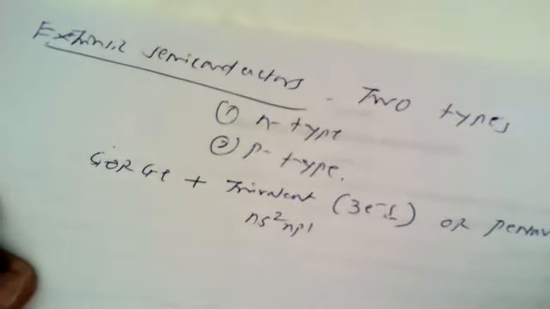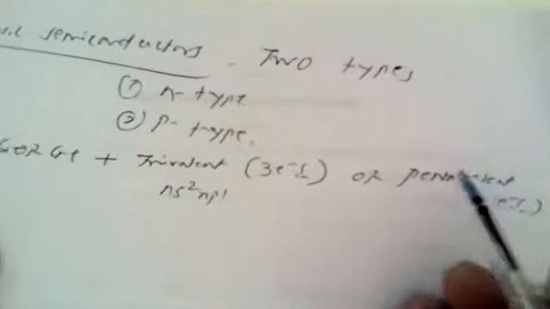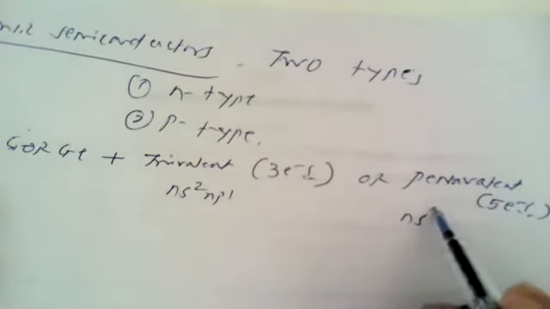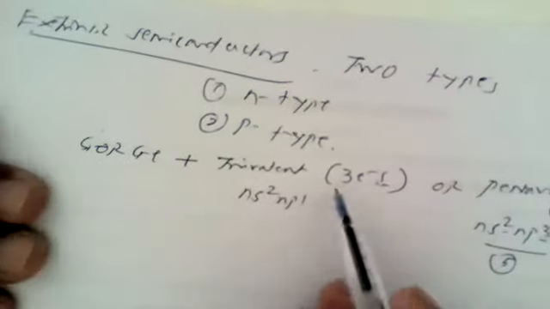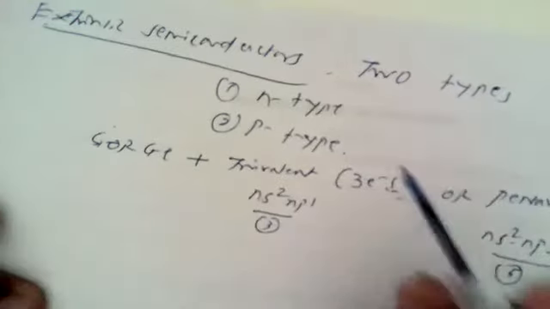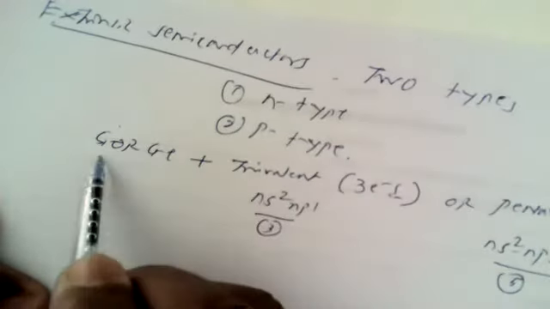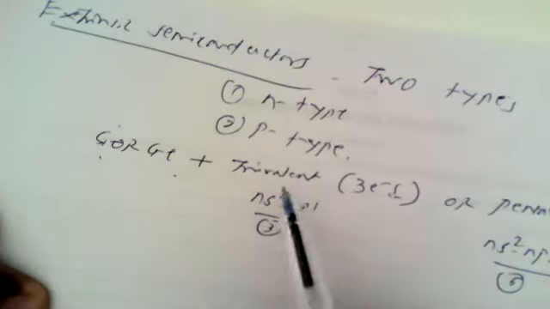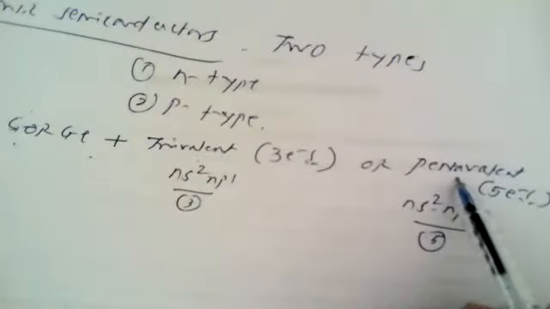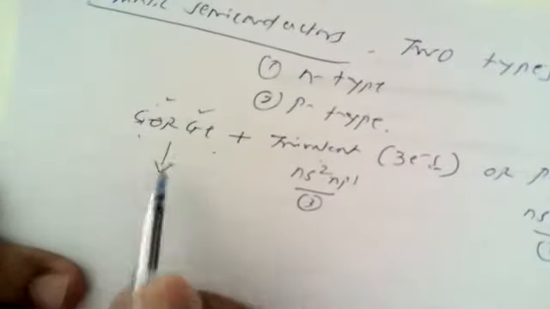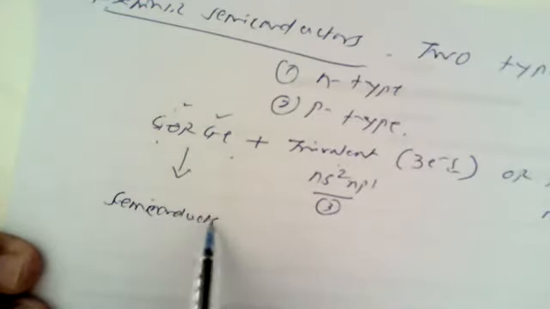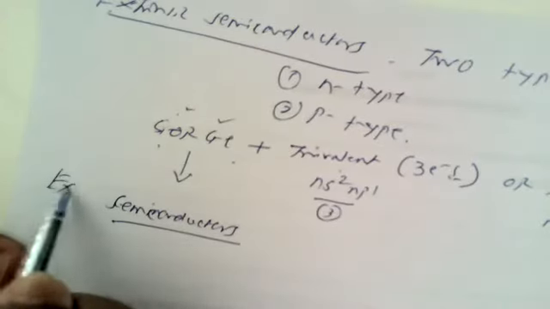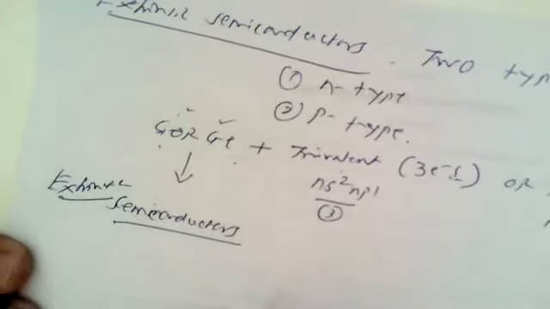Pentavalent means which contributes 5 electrons, which is having the electronic configuration as ns2np3. That means the total number of electrons is 5 here, and here the total number of electrons is 3. So to the pure silicon or germanium crystal, if a trivalent impurity or a pentavalent impurity is added, then these pure materials can act as semiconductors, which are also known as extrinsic semiconductors.